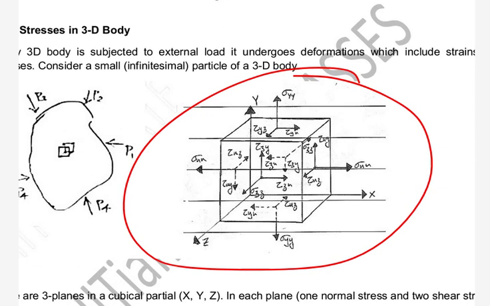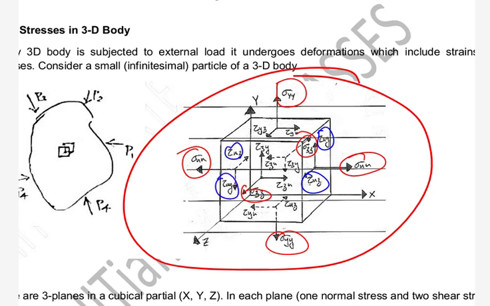So you can see here, this is sigma xx, this is also sigma xx, sigma yy, sigma yy, sigma zz, and here I have sigma zz. Now you will have corresponding shear stresses, tau xz, tau yz, tau xz, tau xy. Is it clear?